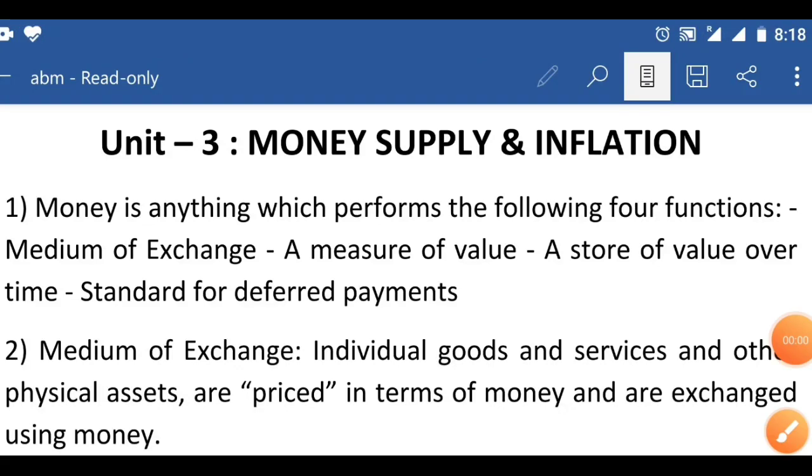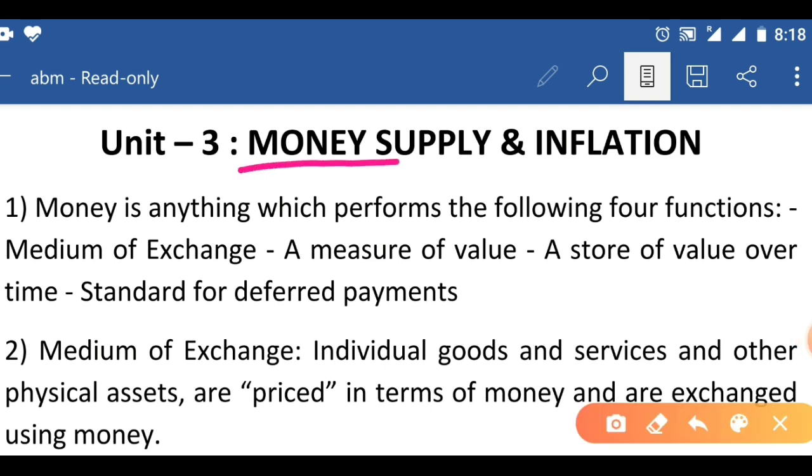Hi friends, today we are going to discuss Advanced Bank Management Unit 3: Money Supply and Inflation. Please watch this video till the end because we are going to discuss the most important questions at the end.